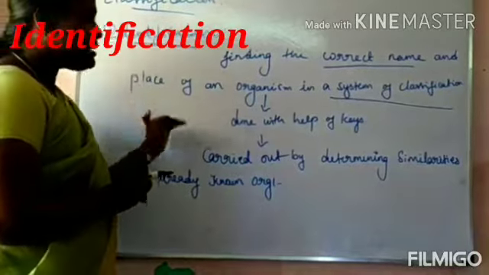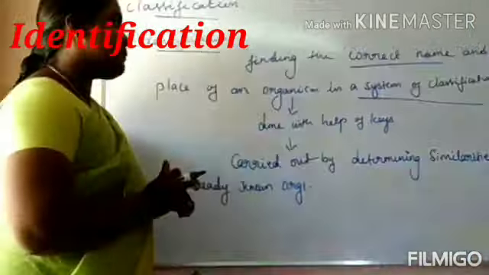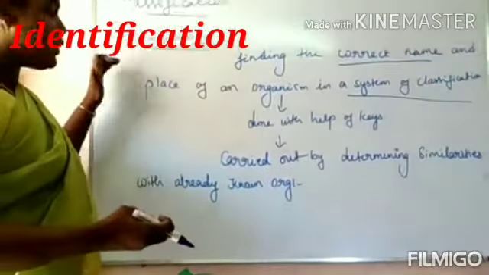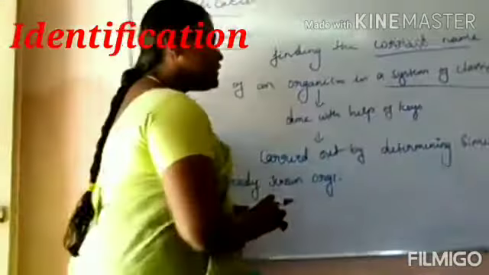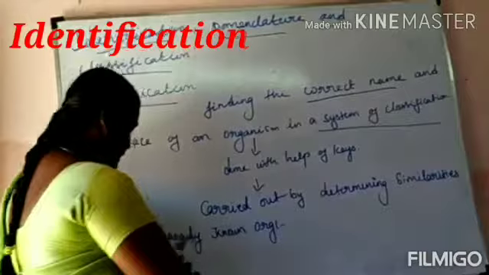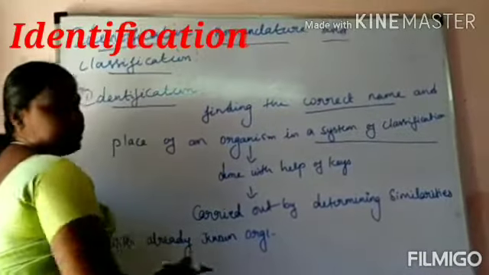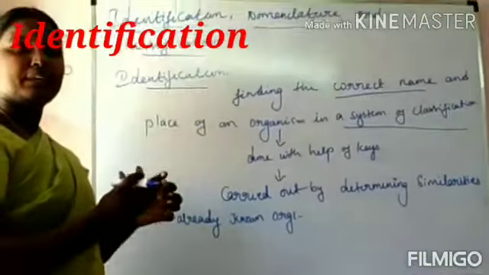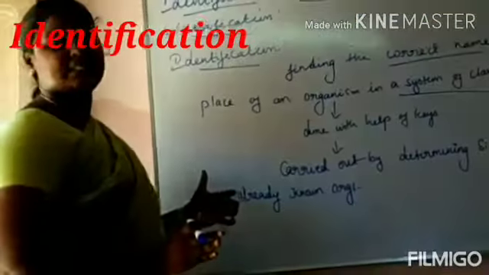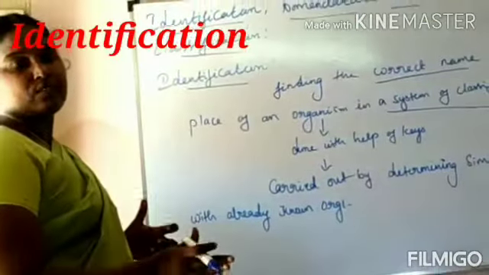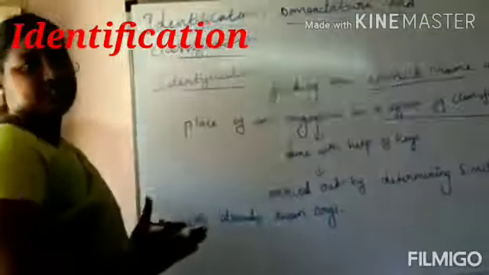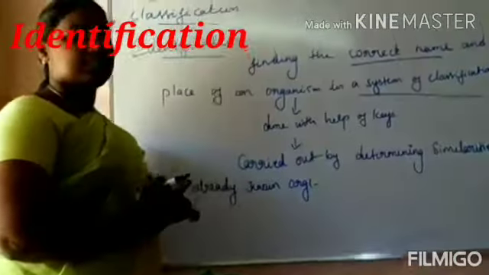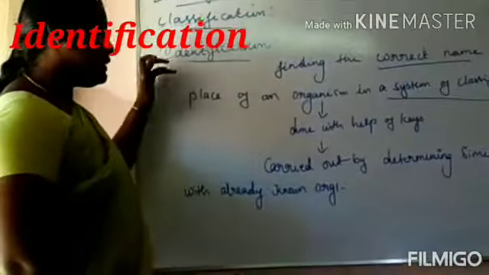So what does identification help us to do? It helps us carry out the determining of similarities with already known organisms. Already we have studied those organisms, so it will be related to them through similarities. It will determine the related characteristics, that is, the similar characteristics with already known organisms. Can you understand? So what is identification?